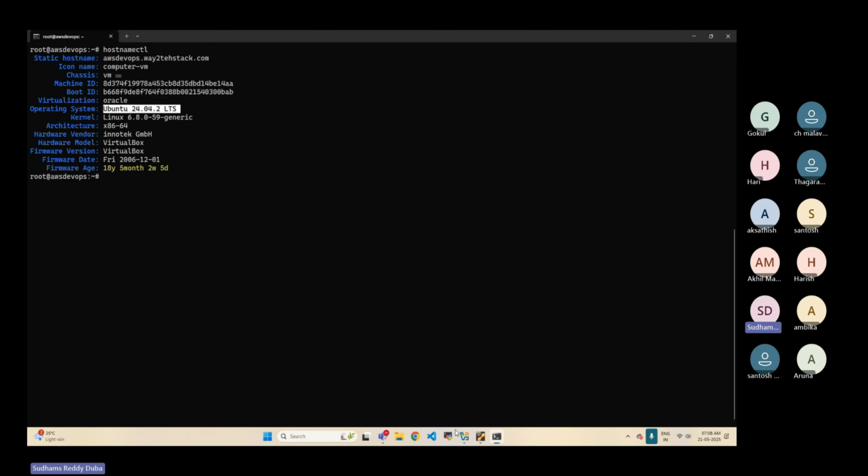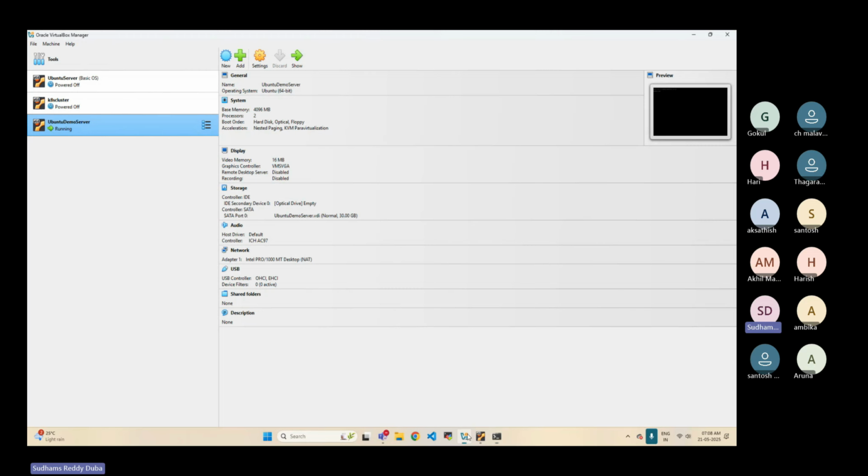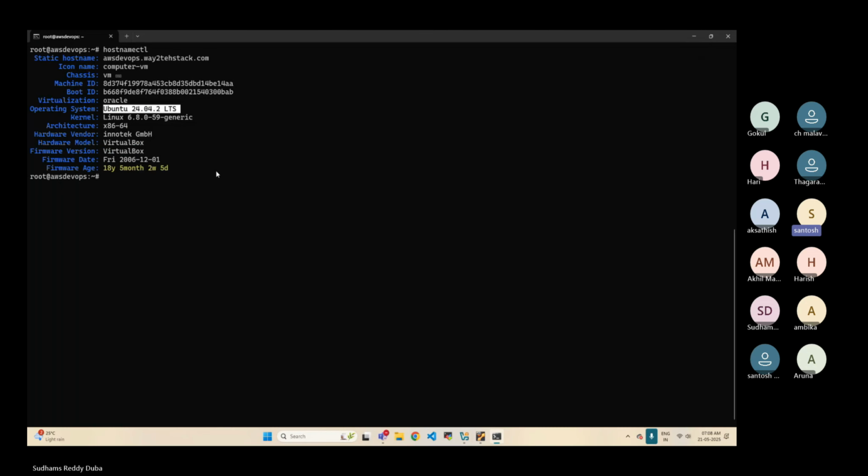If you want to set that up, we can use Oracle VirtualBox. If you are familiar with VMware Workstation, you can also choose that. It's up to you. How to set all these things up is recorded, and the management will provide you the recordings as well if you want to go through them. Sure, Sudhir. Thank you.